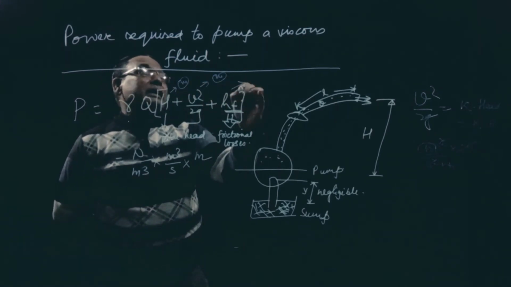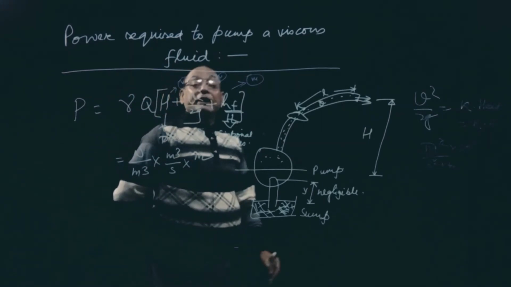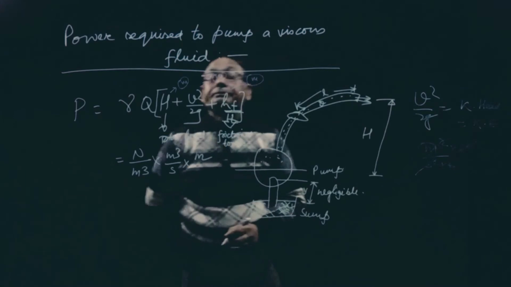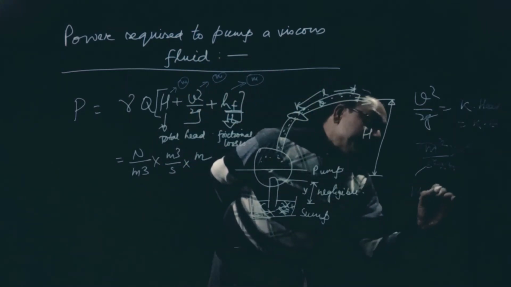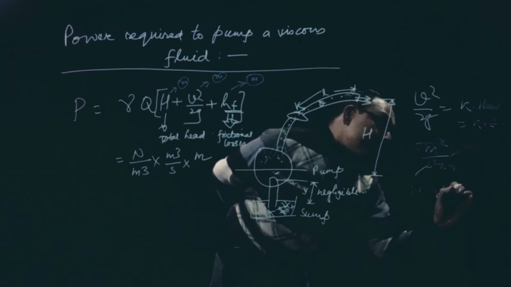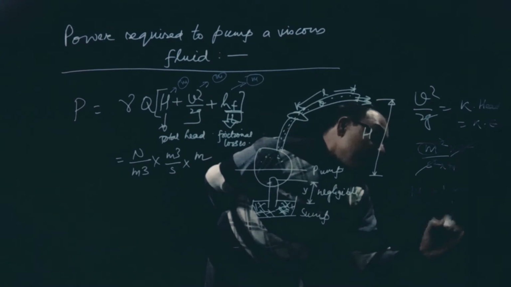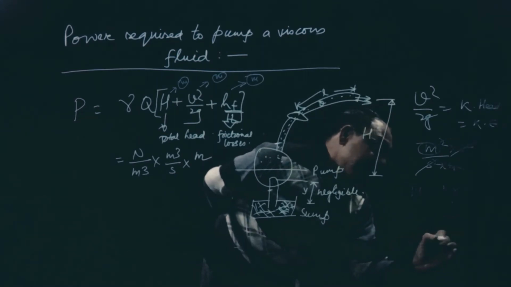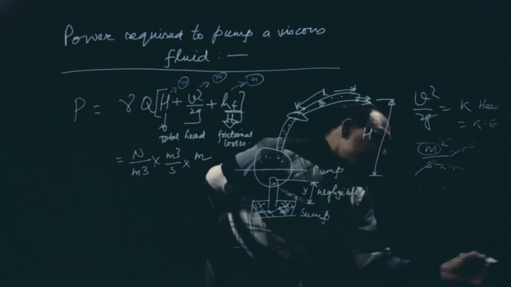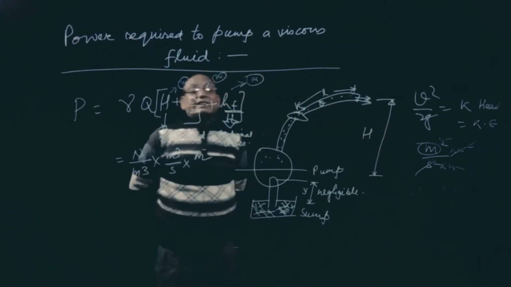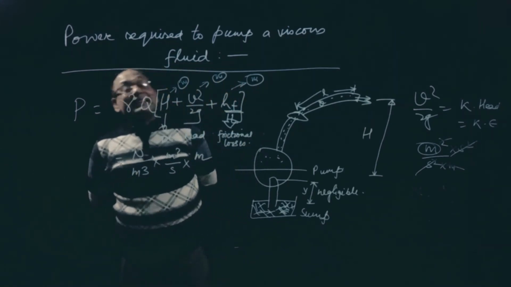As I have already discussed in fluid dynamics, energy can be expressed in meter also. So how is this energy? Meter means Newton into meter by Newton. So Newton meter is joule. So it is energy per unit weight. It is also a form of energy, whether we call it pressure head, kinetic head, or datum head, it is a form of energy.